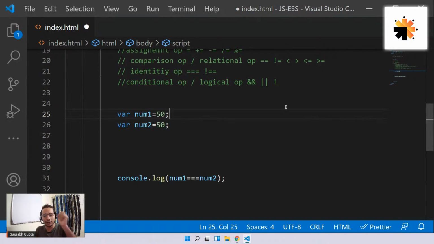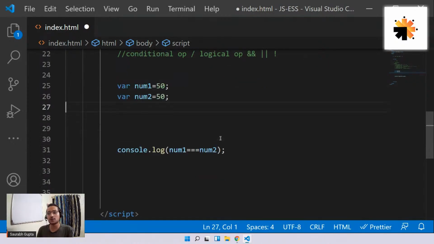So if you remember that truth table, guys, do you remember that truth table where true and true was true, true and false was false? So if there is an and operator, a single false means the whole equation is false. And if it is the or operator, a single true means the whole equation is true. That's what and, or do. Right, everyone? Yep.